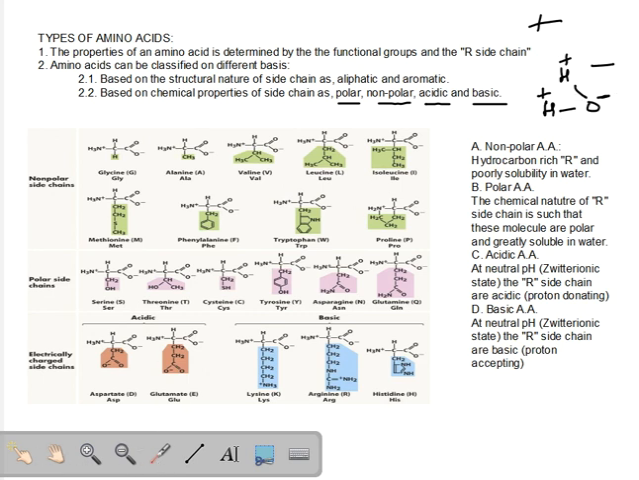A zwitterion is also a polar molecule. If you look at a zwitterion, it has a separation of charges. Anyways, proceeding further, what is a non-polar amino acid?